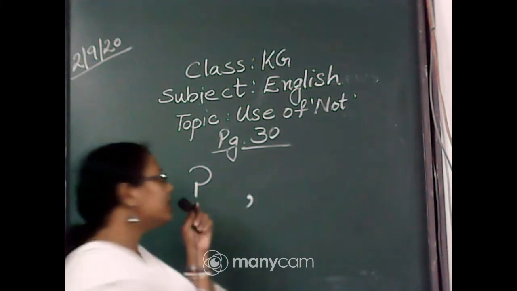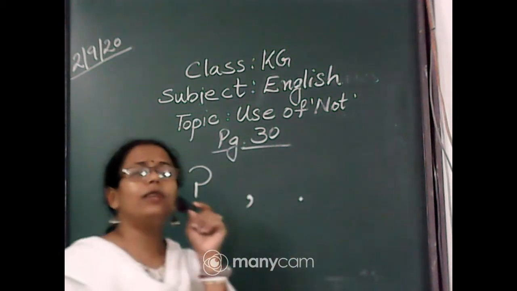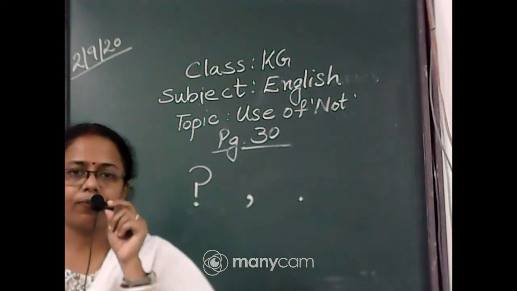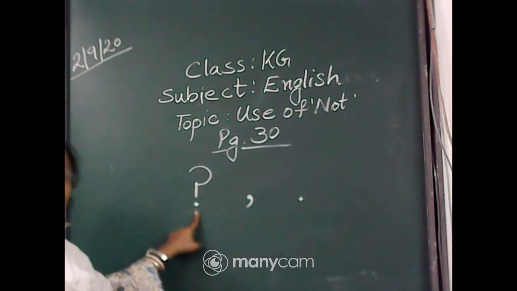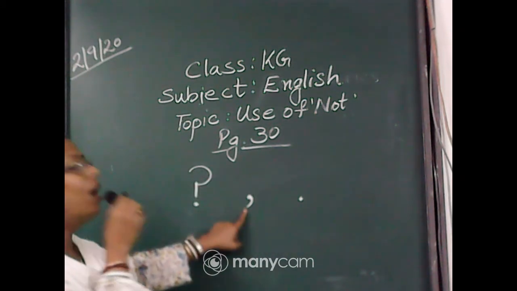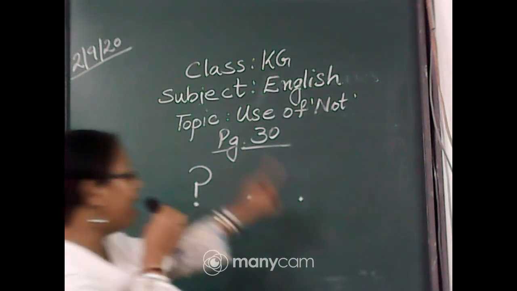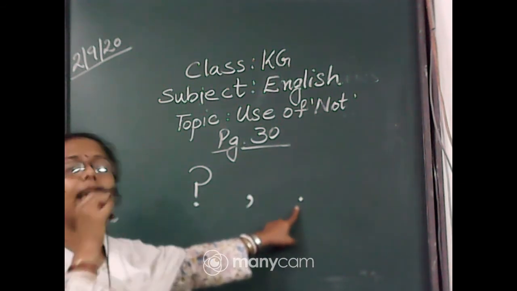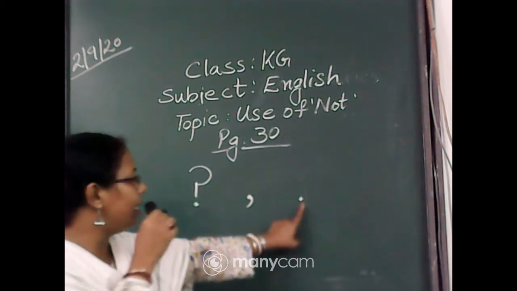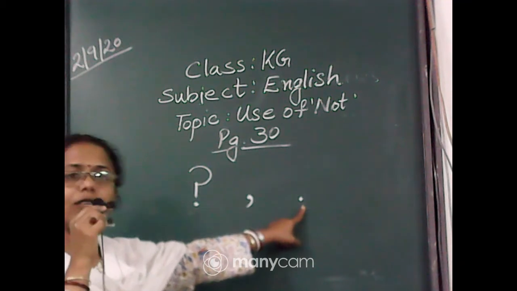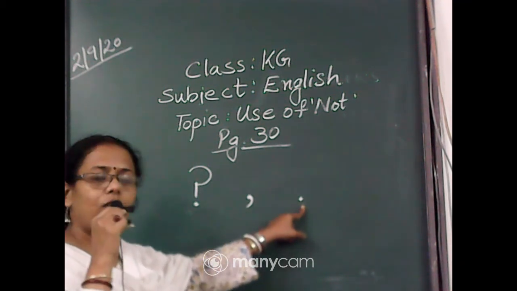And when your sentence ends, what will you use? You will use a full stop. For a question, you will use a question mark. For a pause in the sentence, you will use a comma, and when your sentence ends, you will use a full stop. I have already taught you the full stop while discussing the construction of a sentence, right?